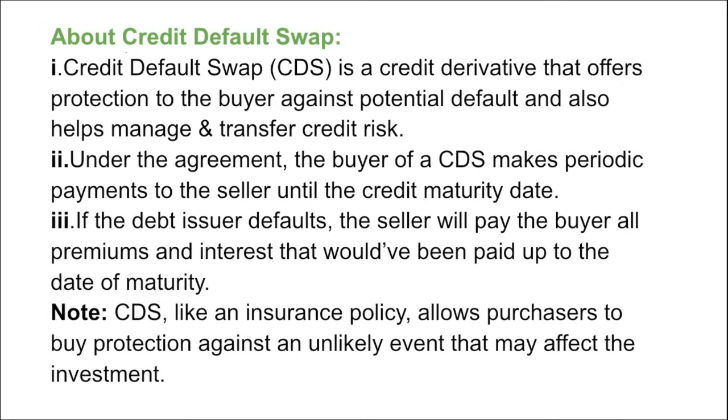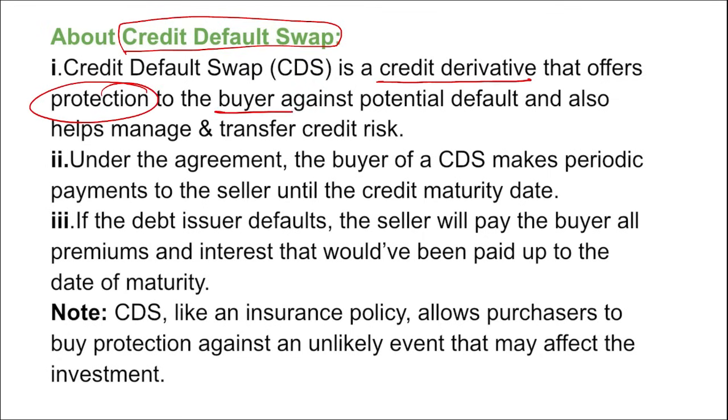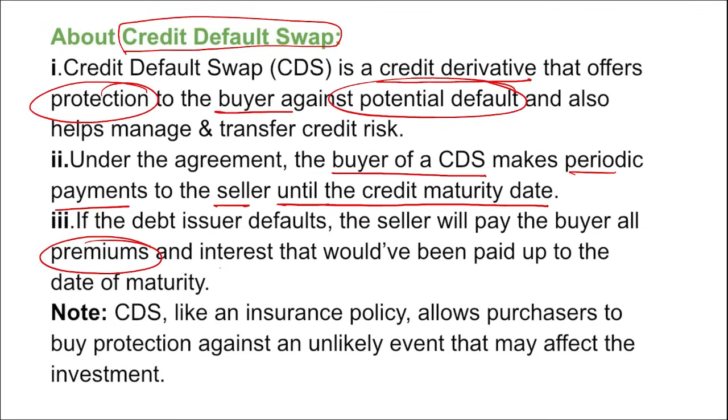Here you can see, if we talk about CDS, what are these CDS? This is a credit derivative product that offers protection to the buyers of these CDS against any potential default. And under this agreement, the buyers of CDS make periodic payments to the seller until the credit maturity date. And if during this maturity date the seller defaults, then the buyers will be getting all the premiums and interest that would have been paid till the date of maturity.